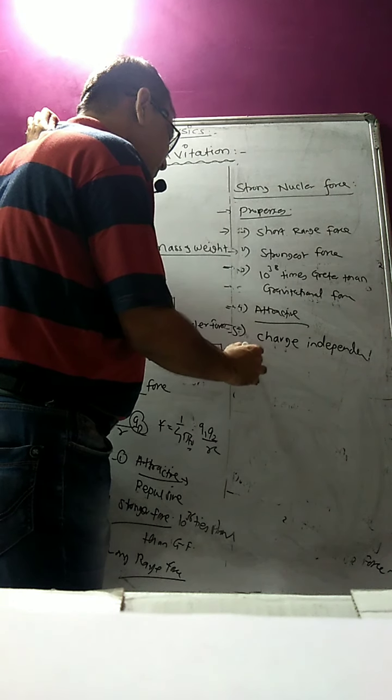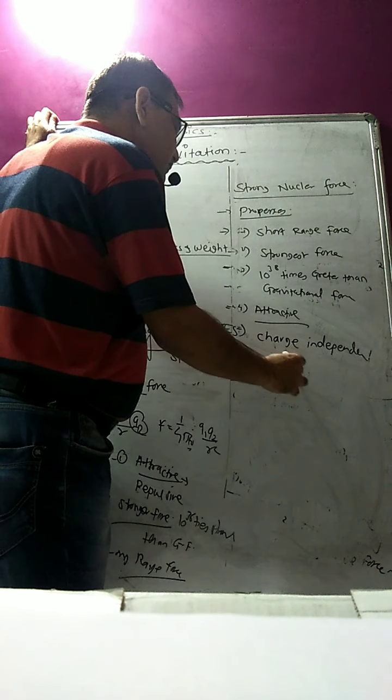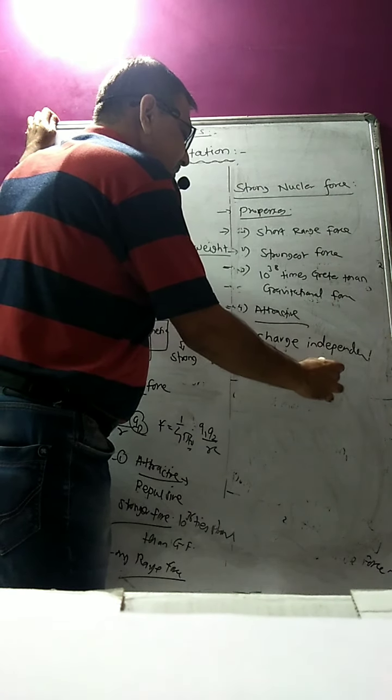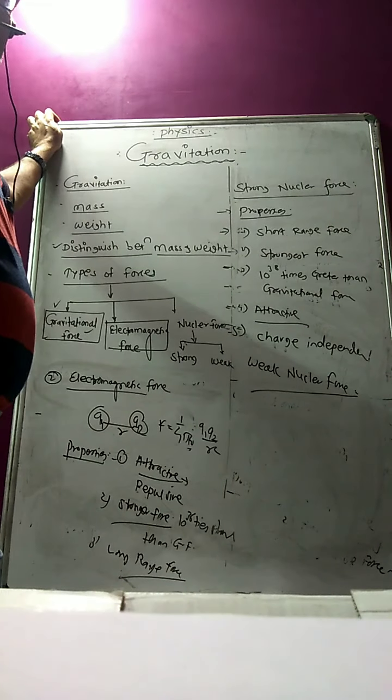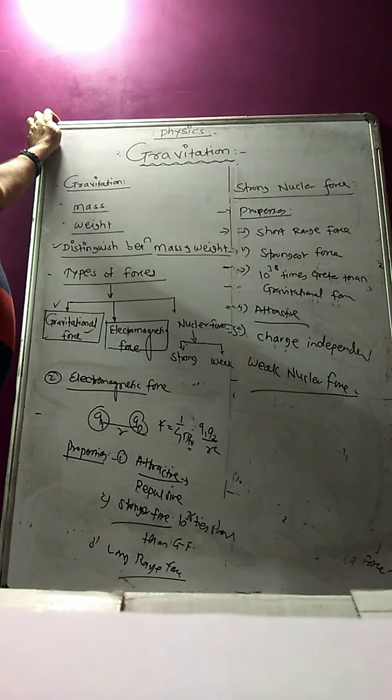And last but not least, that is the weak nuclear force. It is also one of the fundamental forces in the universe. So what is the weak nuclear force? It is a force that also exists inside the nucleus only. It particularly exists between electrons or positron, that is, between electrons and the neutrino, and positron and antineutrino. Whatever force exists between them is called the weak nuclear force.